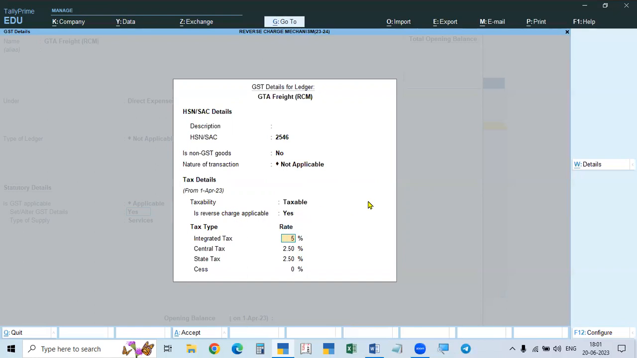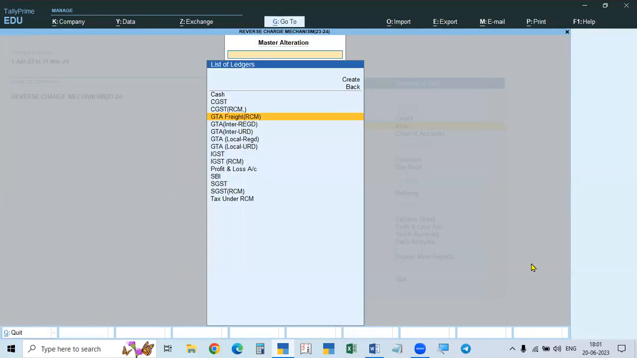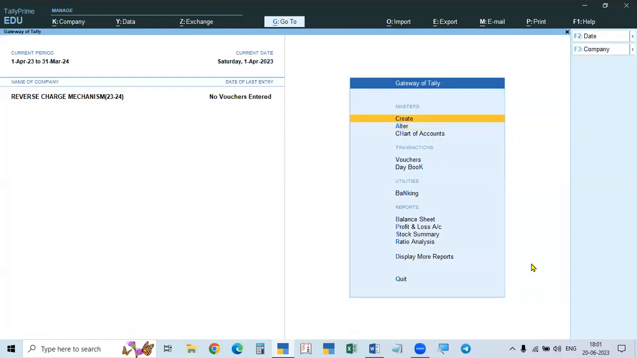For all the other services, we need to enable only those which come under the RCM. Others we need to enable. And the rate of tax for the GTA is 5%. So we accept 5% for the first step. And this is service, not goods, so select service and accept. So we created the GTA freight service, and the other ledgers we will create at the time of vouchers.